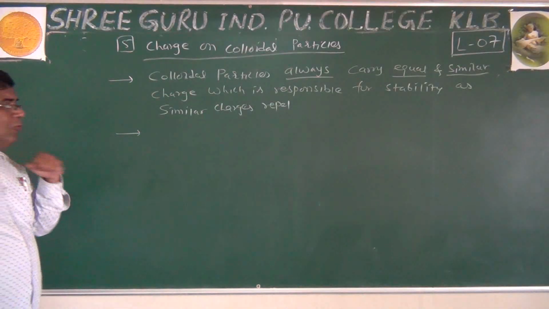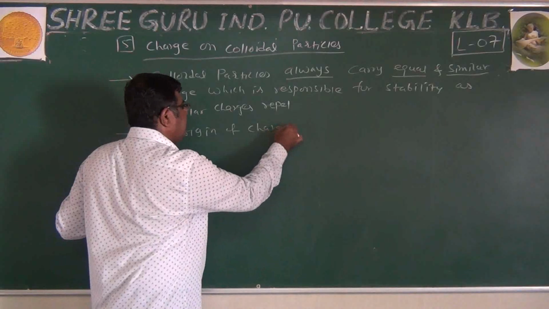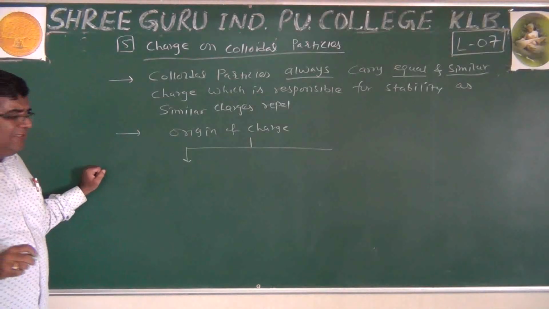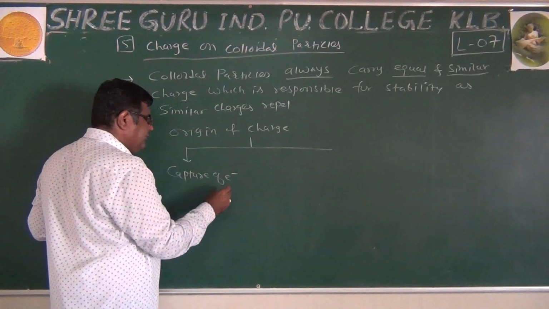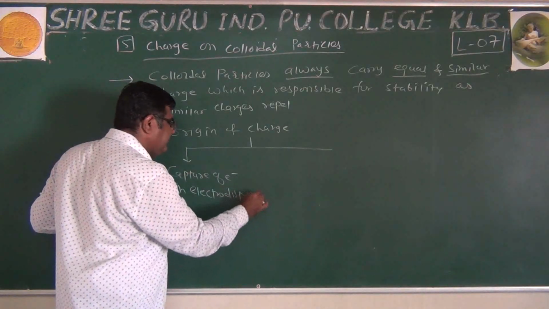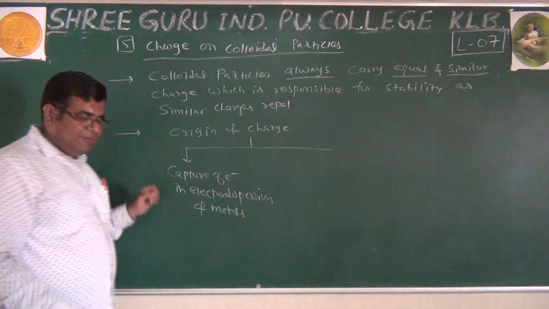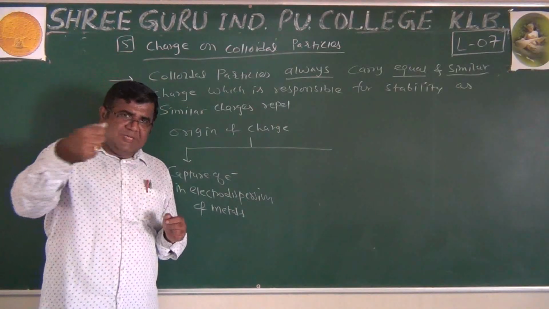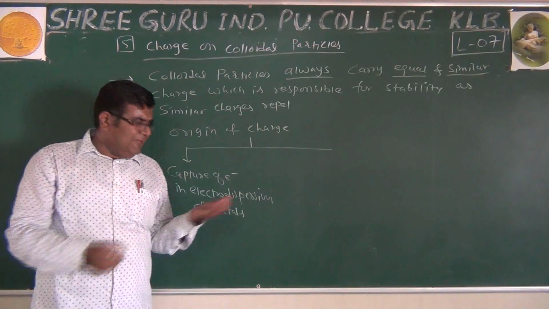Now, what is the origin of that charge? There are two reasons why the charge is there. One is the capture of electron in electrodispersion of metals in Bredig's method. In that vaporization, maybe one of the electrons comes out and is adsorbed on the surface of the metal, and it becomes negative charge.